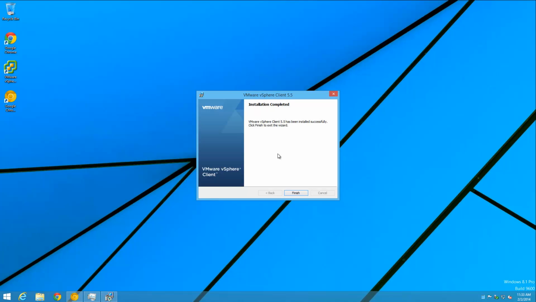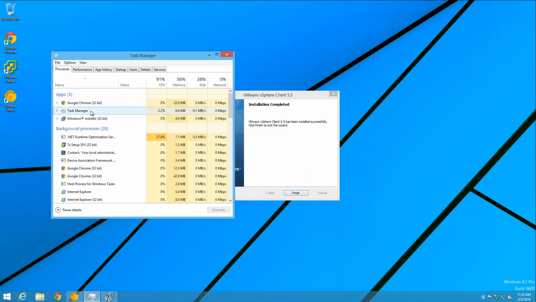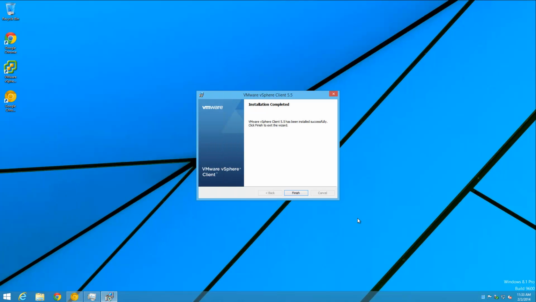vSphere Web Client is slow to install on Windows 8.1 with default antivirus settings. Anti-malware and PKUnzip, during the first minute or two, it just sits there. So it's kind of good to bring up Task Manager to get some grip on what it's doing in the background. Right now, for instance, .NET optimization is running and bogging down the CPU right after the install. So that's the vSphere Web Client, that's the vSphere client install.